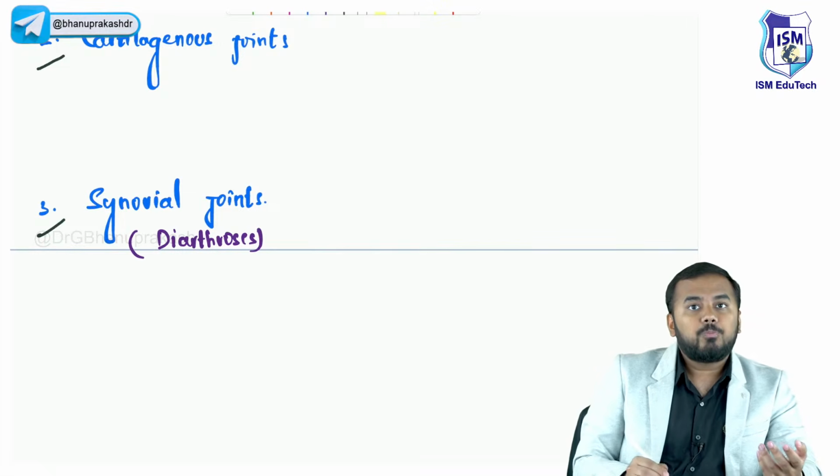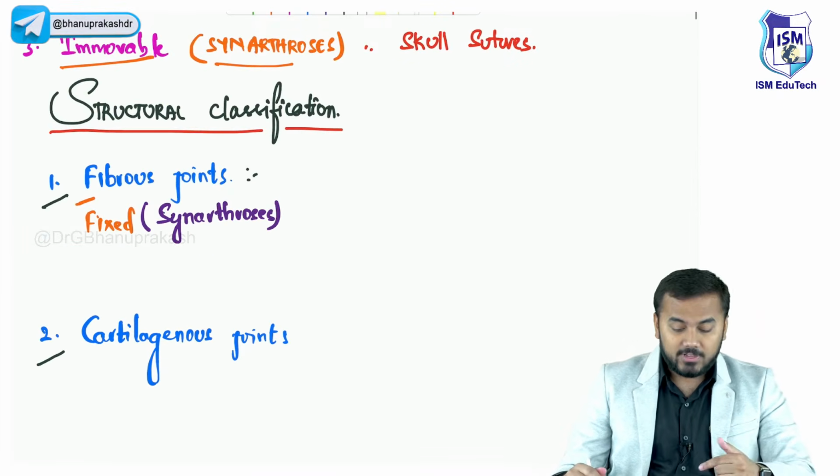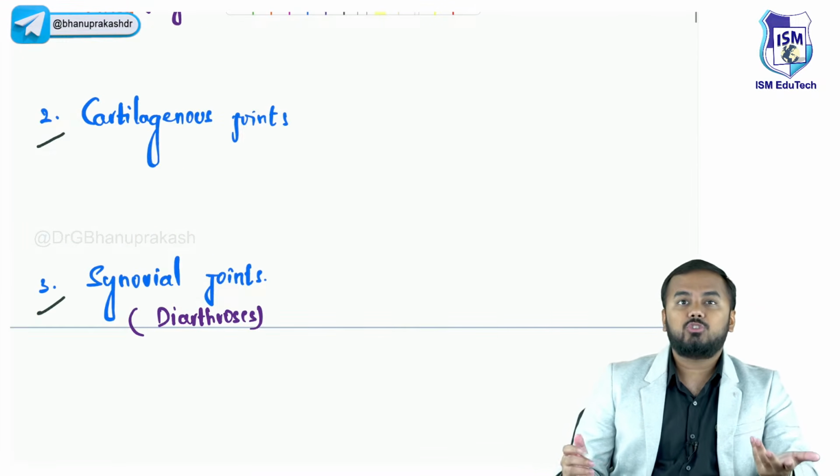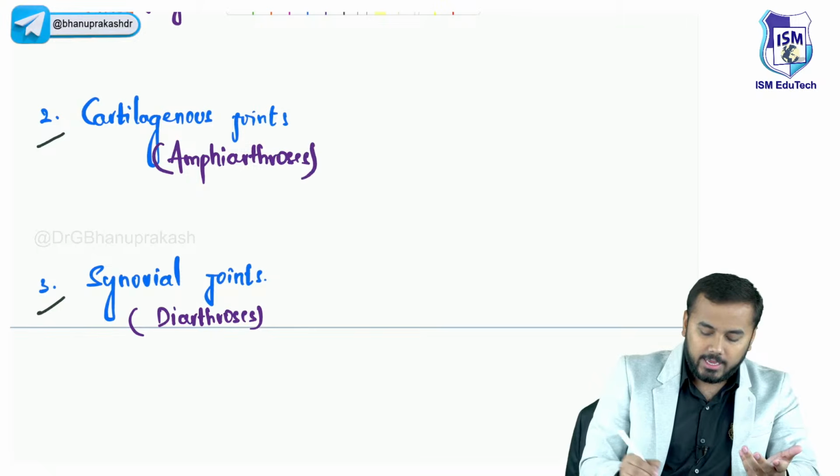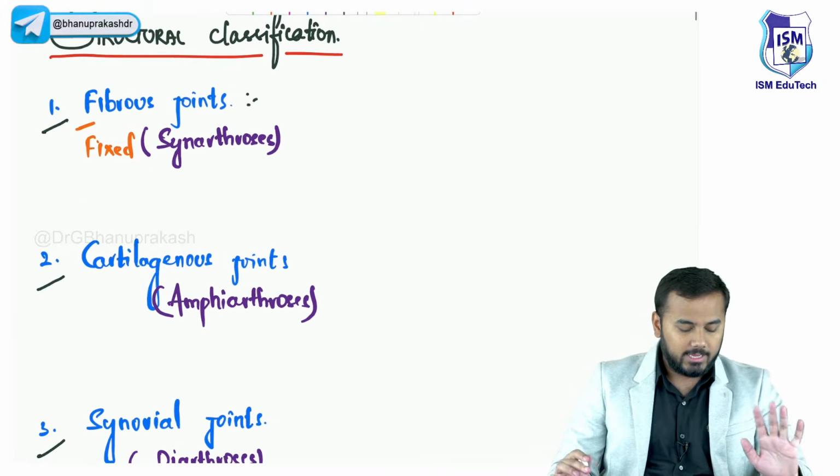What is left now? The last thing that is left is amphiarthroses. So cartilaginous joints are amphiarthroses. Amphiarthrosis. Okay? So till here you are clear.